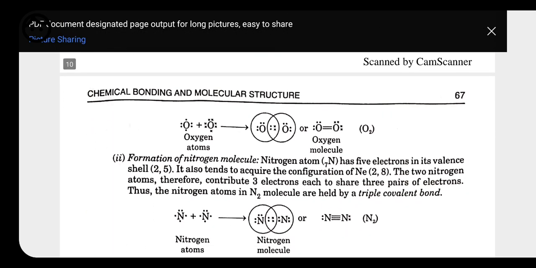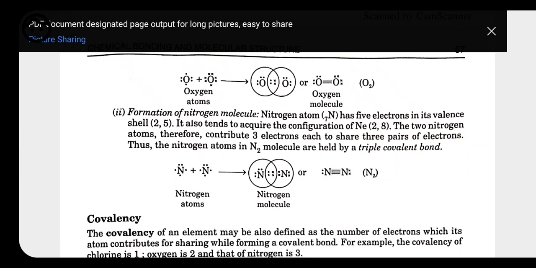Now see here we are having examples of double bond in which oxygen combines with itself to form O2. We know oxygen is mostly present in the form of O2, so oxygen combines with itself by making a double bond. Nitrogen has the ability to make a triple bond with itself, and then its octet is also completed.